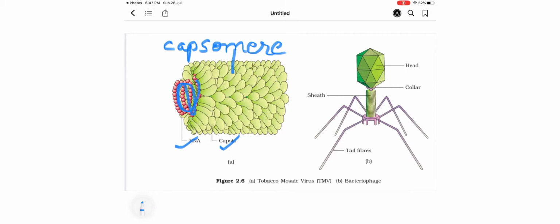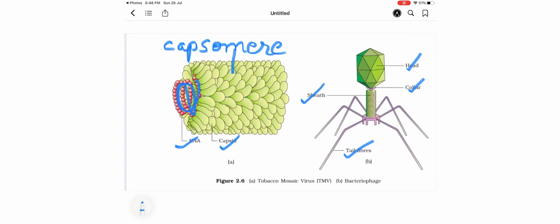In the bacteriophage, the uppermost portion is the head region, then this is the neck, or collar, as we call it more properly. This collar region, after it extends, is covered by a sheath, and lastly in the lowermost portion, tail fibers are present. So they can be compared to legs. We all know that those types of viruses which infect bacteria are bacteriophages.